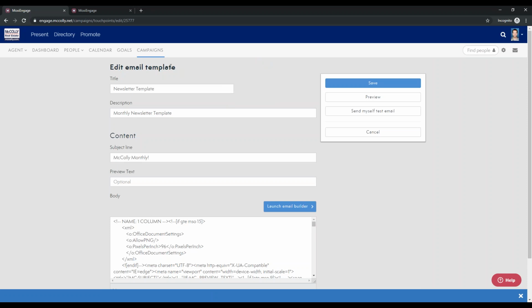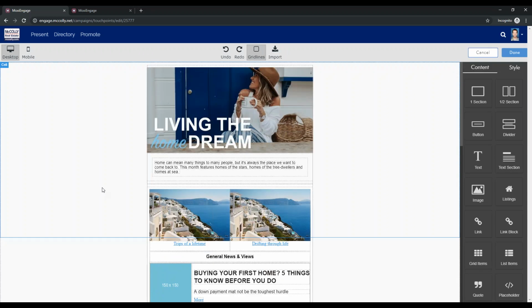So you can see here we have edit email template. You can change the title, you can change the description, subject line, and there's a button right here that says launch email builder. So this is where you can actually come in and customize each of these templates. So let's say you wanted to run a monthly newsletter for your clients and you wanted to be able to edit these for every given month.